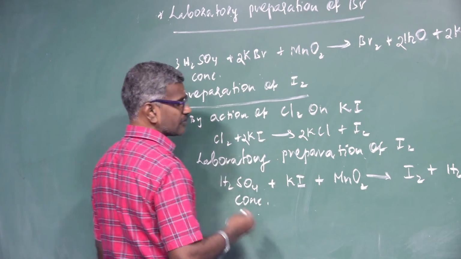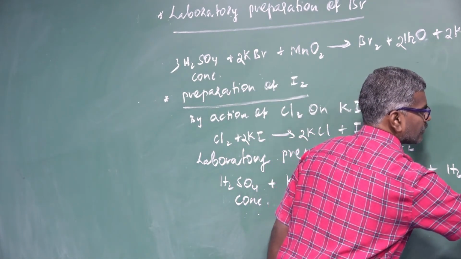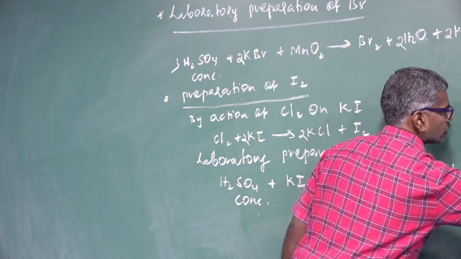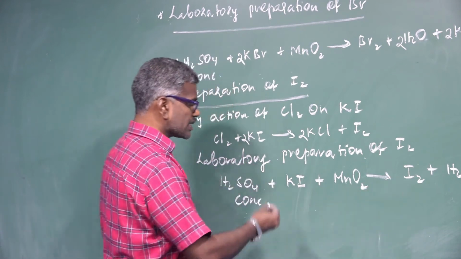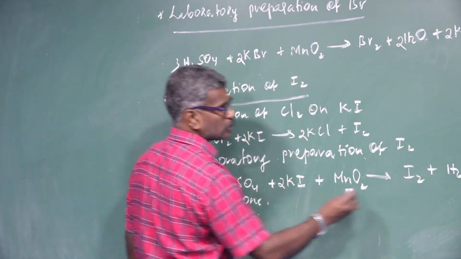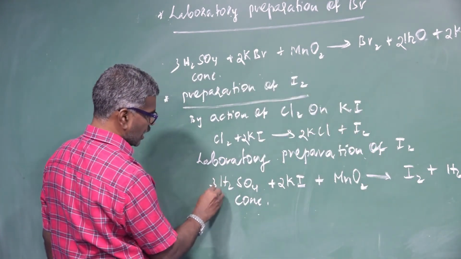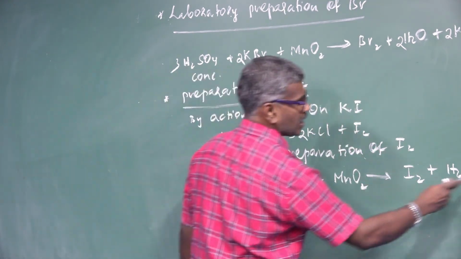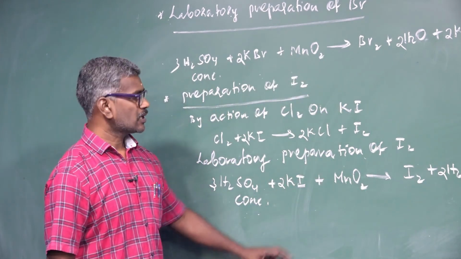Here potassium reacts with the sulfate, that is, potassium bisulfate and MnSO4. Common iodine 1, here 2, so 2 times; potassium 2, here 2 times; sulfate 3, so 3 times; common hydrogen 6 hydrogen, here 2, here 2; common oxygen is 2 oxygen.